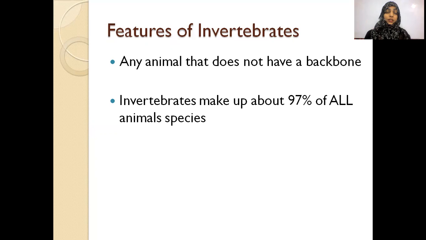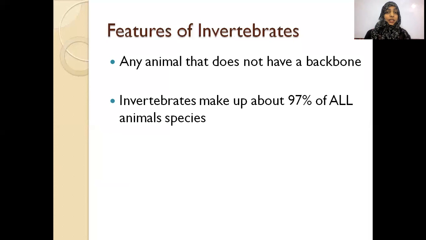And let me tell you one interesting fact. If I ask you to name an animal, you will surely name a vertebrate animal, but among all the animals, more than 97% of them are invertebrates.